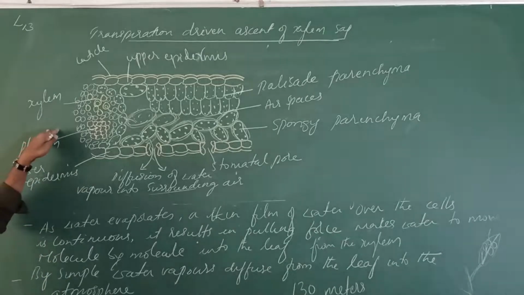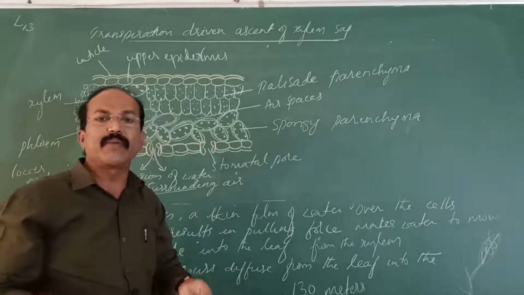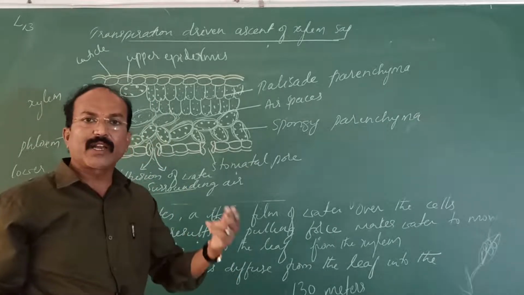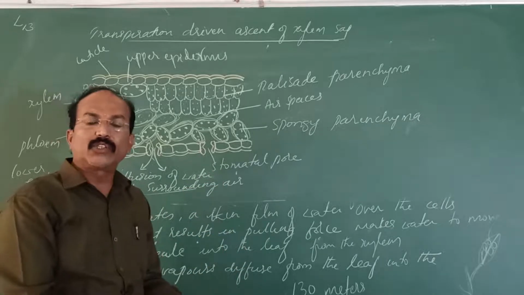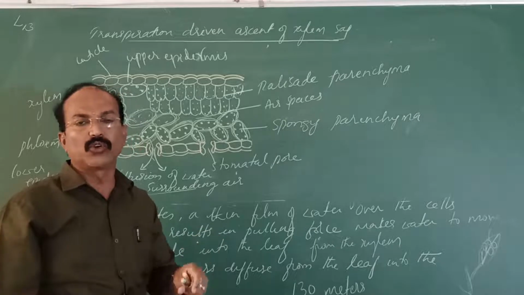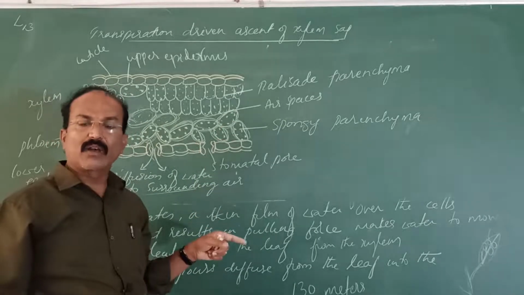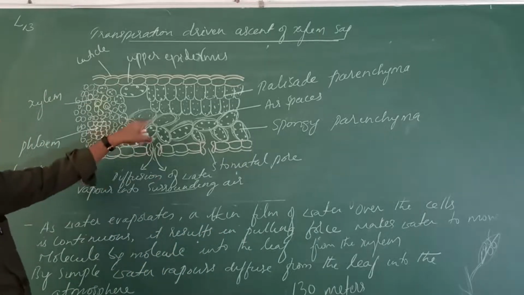From the leaf xylem, the tension is transferred into the midrib. Within the midrib, the xylem is present, no? From the midrib, it is transferred into the petiole, from the petiole to the small branch where the leaf is attached, from that branch to the main branch. And from that main branch, finally that tension or pulling force reaches the root and the root starts absorbing. So there is a continuous tension transferred. So it makes the continuous movement of water molecules.